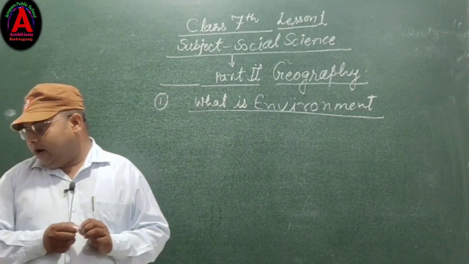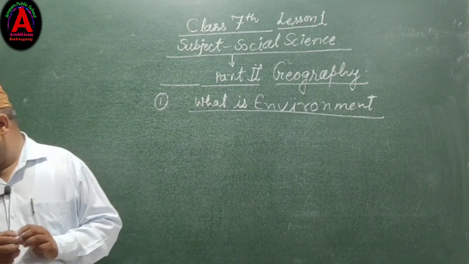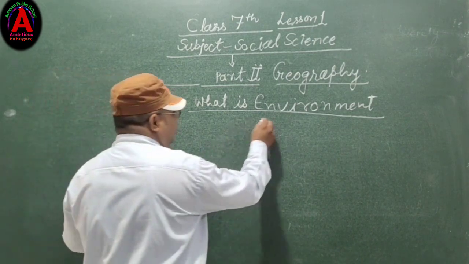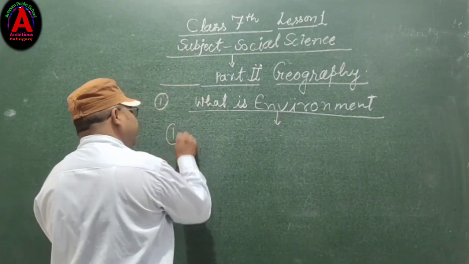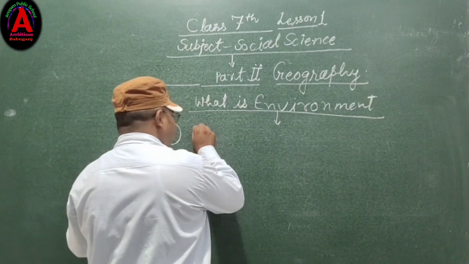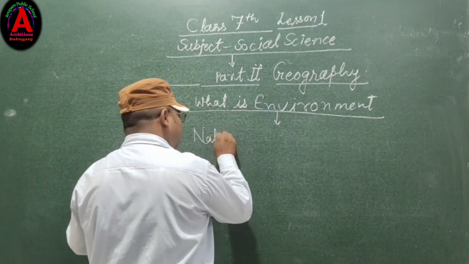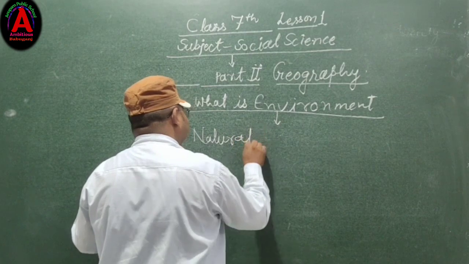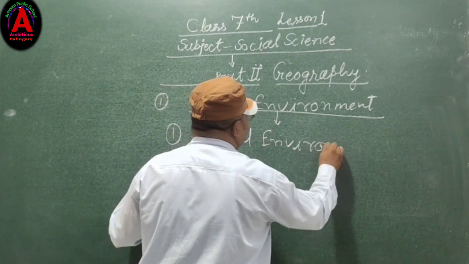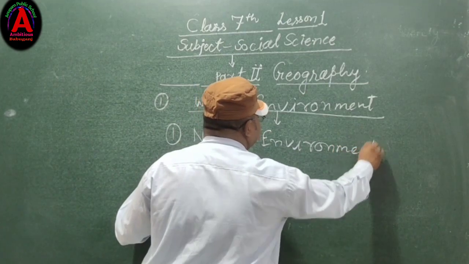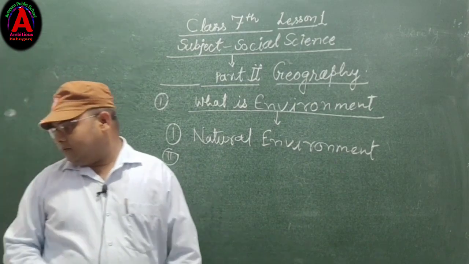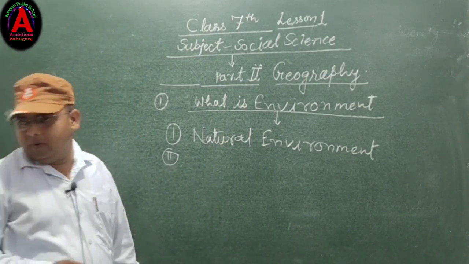Environment is divided into two categories. Number first, natural environment, and second, human environment.